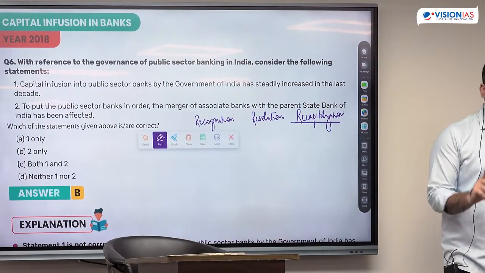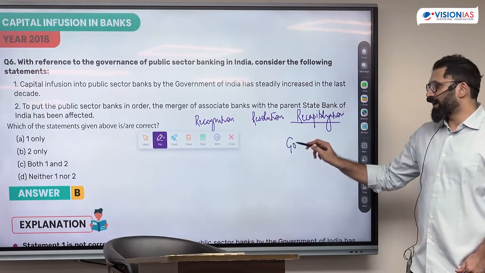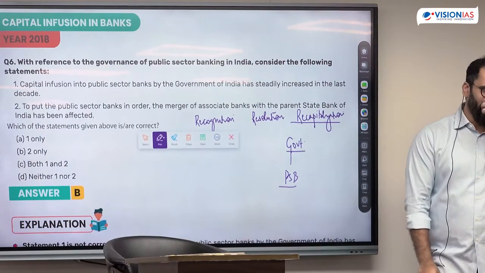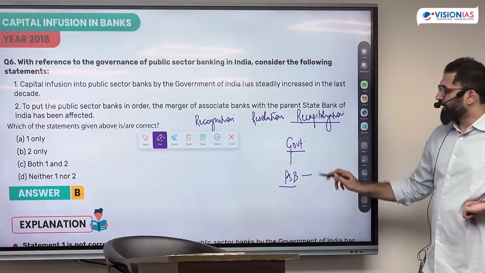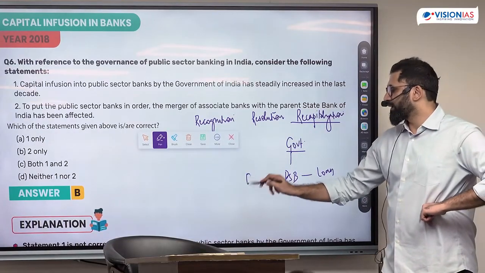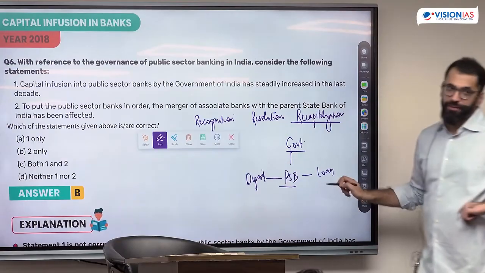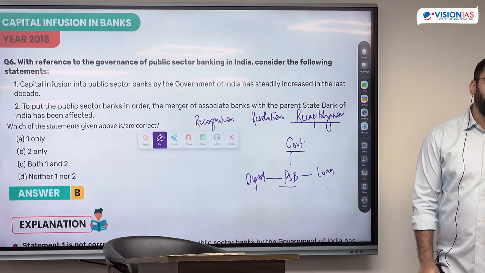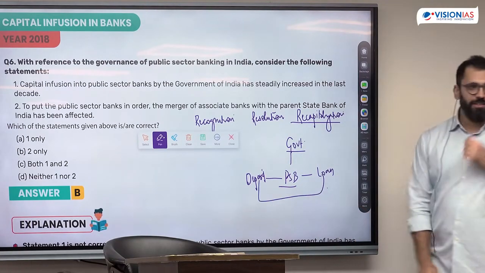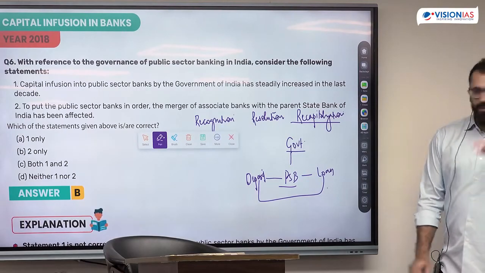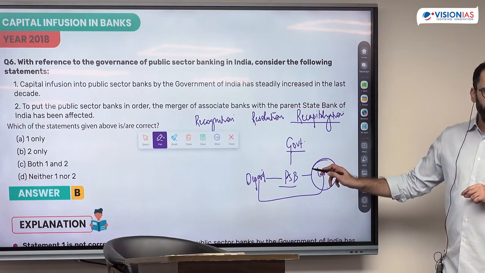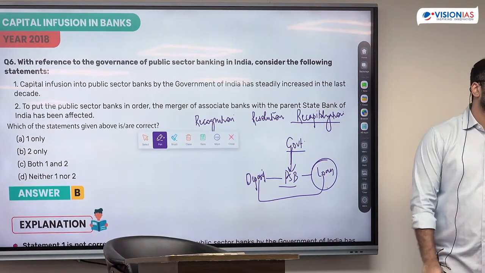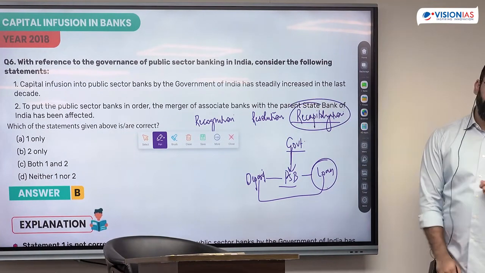The NPA problem was mostly with government banks. Who is the owner of government banks? As the name suggests, the government, right? Now, whenever a bank faces losses, that means it has given a loan which has not been returned. How will I cover for the loss? How do banks earn money? Banks earn money as a difference between the two, right? I will only recover the loss when I can make more loans. How will I make more loans? I need more money from my owner. This is what is called recapitalization.